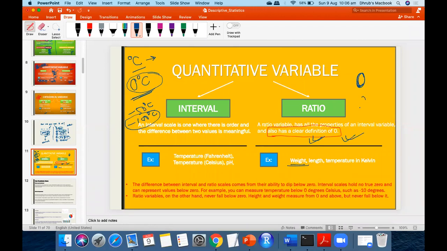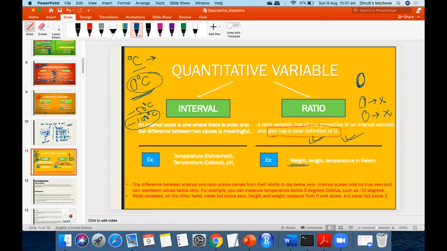So 0 weight means that quantity is not present. Yes or no? Length 0 means there is no length, correct? But that cannot be a ratio, right? No, this ratio is not that ratio. You understand? It's not like taking 1:10. That is mathematics. This is stats.